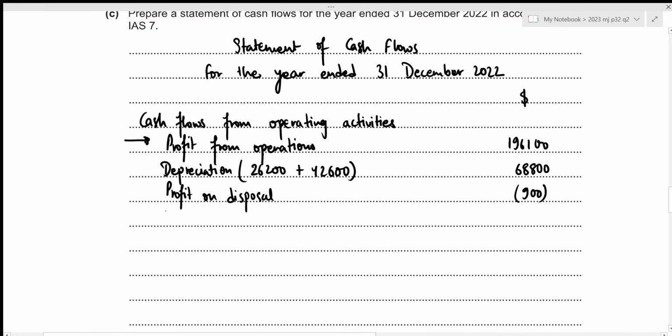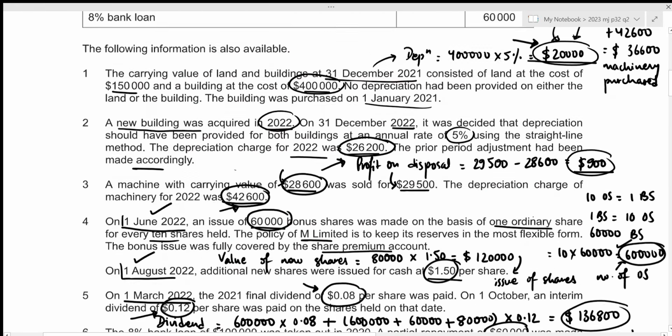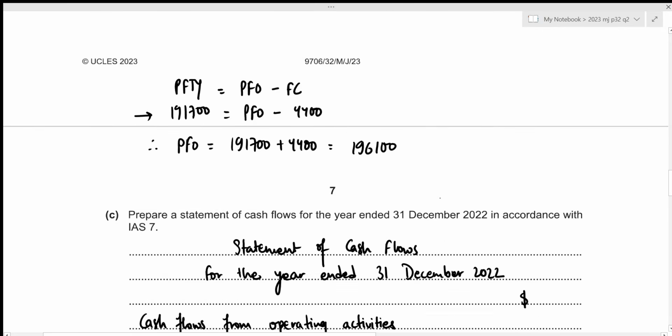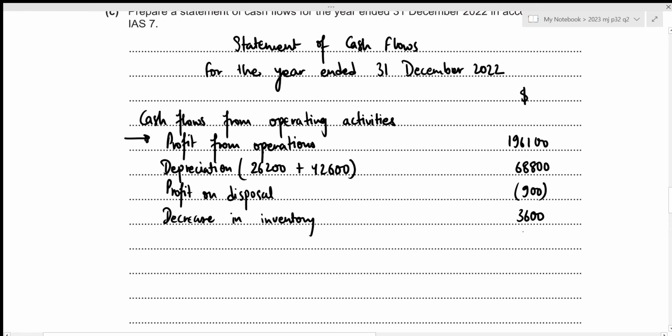That will be decrease in inventory of 3,600. Then we have trade receivables, and there is an increment, which means that this is an expense which we need to subtract. So that's going to be 5,900 subtracted as an increase in trade receivables.